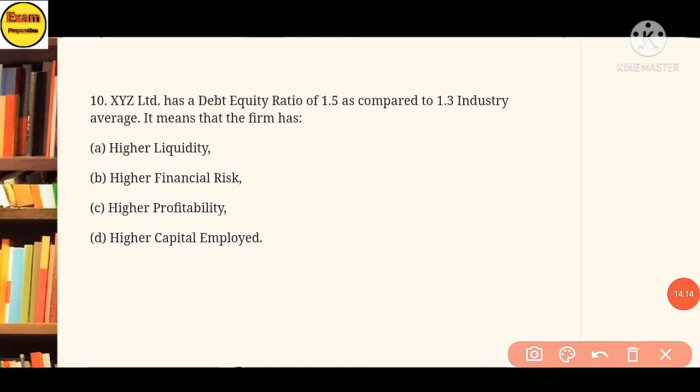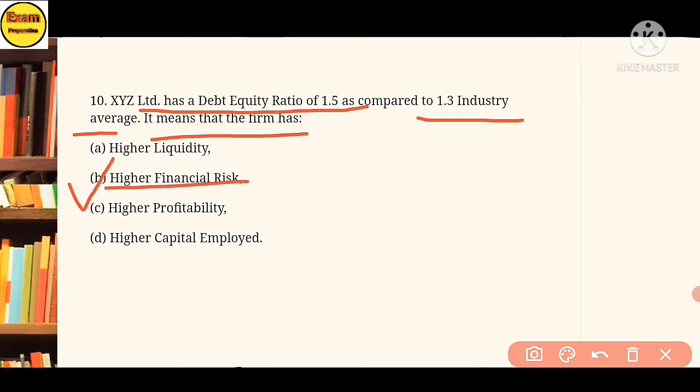Question 10. XYZ has debt equity ratio of 1.5. Compare to the 1.3 industry average, it means the firm has: A, higher liquidity; B, higher financial risk; C, higher profitability; D, higher capital employed. The answer is option B, higher financial risk, as the debt equity ratio is greater than the industry average ratio.